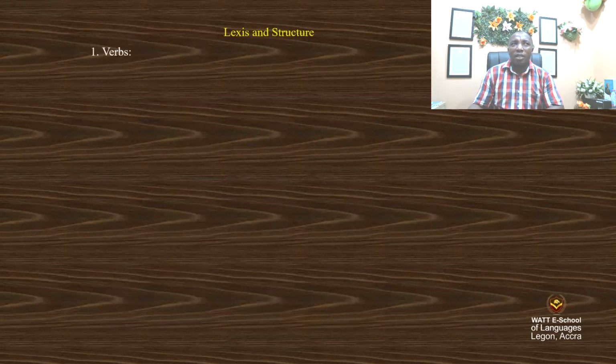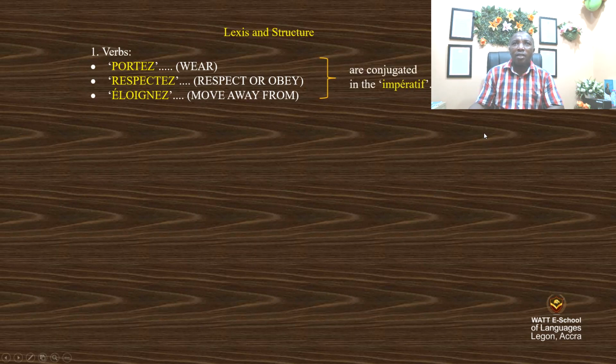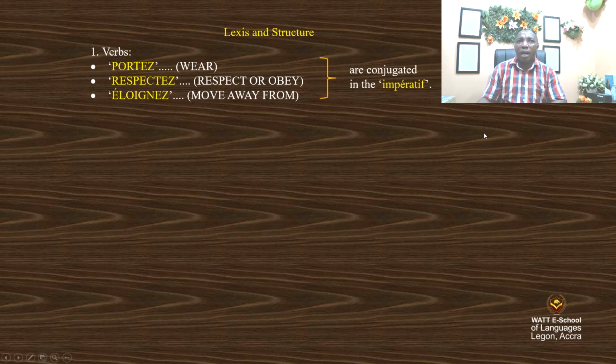Lexis and structure. Verbs. Porter means to wear. Respecter means respect or obey. Éloigner, move away from. When verbs are conjugated in the imperative, it is because it is an order. L'impératif is used to give or to express or make an order.